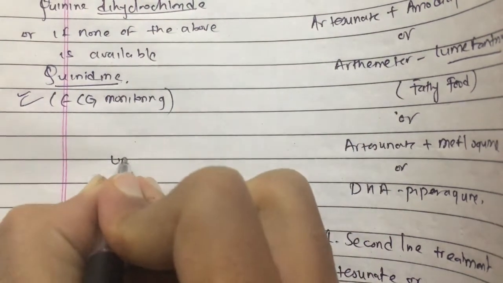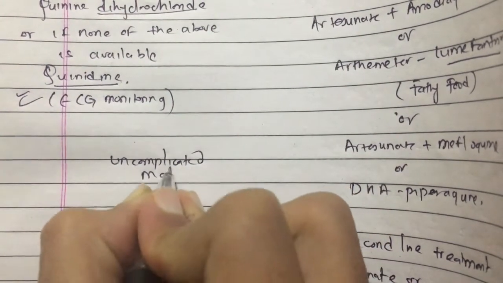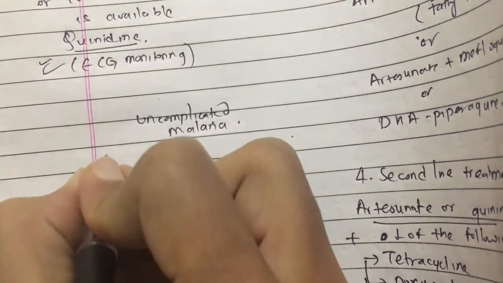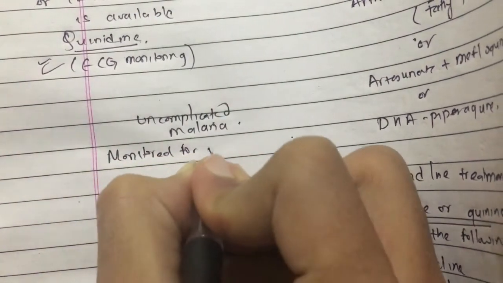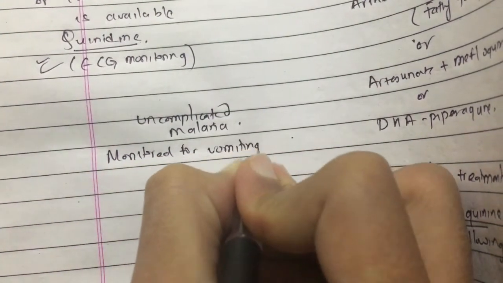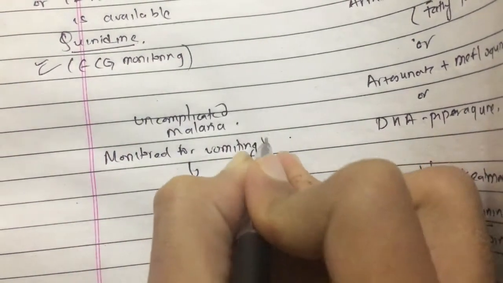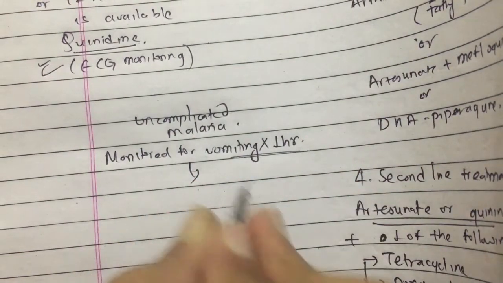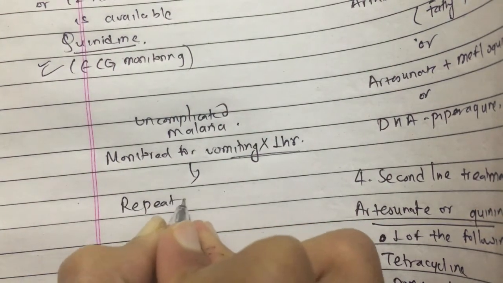For uncomplicated malaria, patients should be monitored for vomiting for 1 hour, and if the patient vomits, we should repeat the dose.